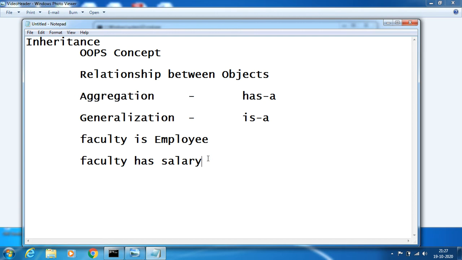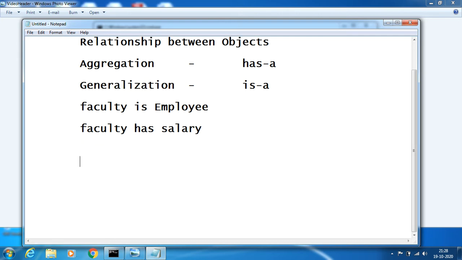A class which contains another object as a property, we call a has-a relationship. A class that acquires the properties from another class, we call generalization. Technically, in Java we call it inheritance.